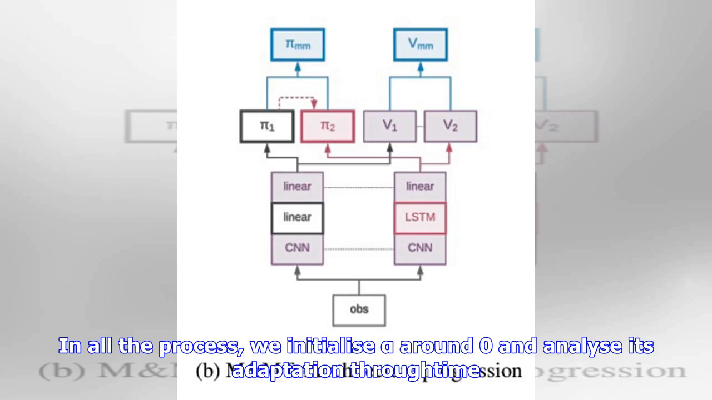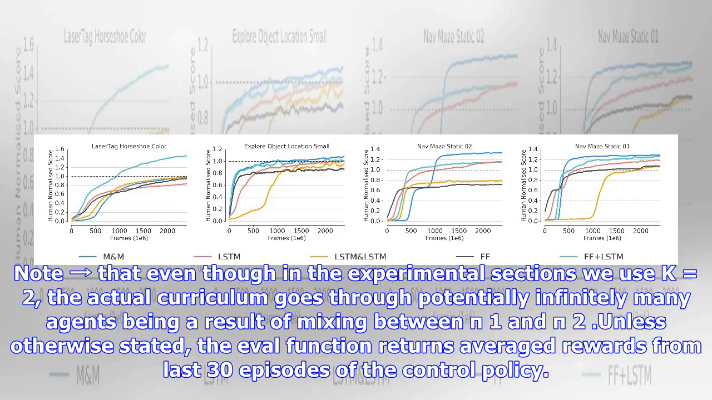In all the process, we initialize alpha at around 0 and analyze its adaptation through time. Note that even though in the experimental sections we use k equals 2, the actual curriculum goes through potentially infinitely many agents being a result of mixing between pi1 and pi2, unless otherwise stated. The eval function returns average rewards from the last 30 episodes of the control policy.